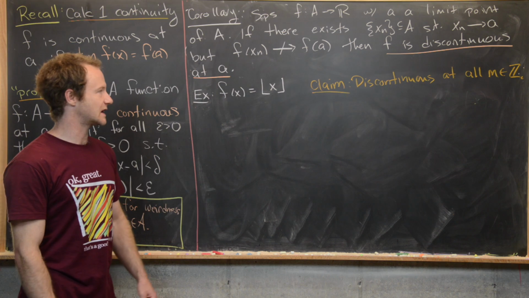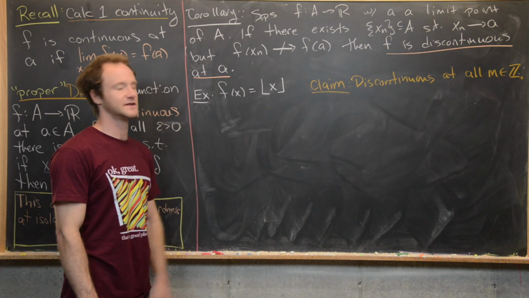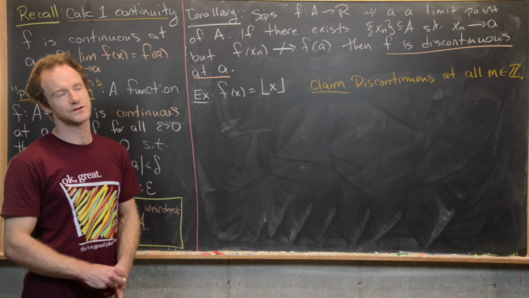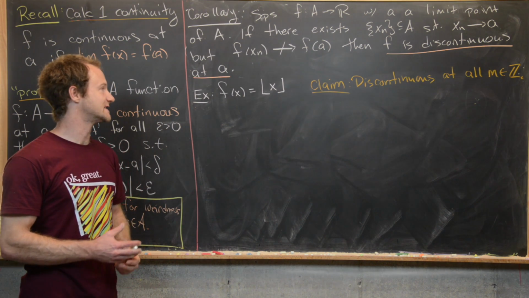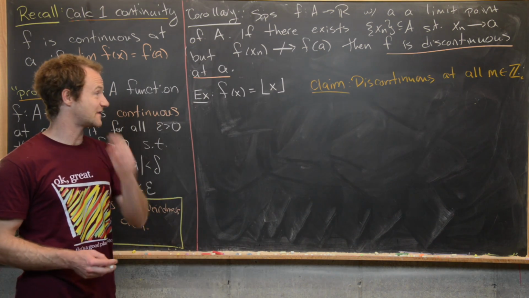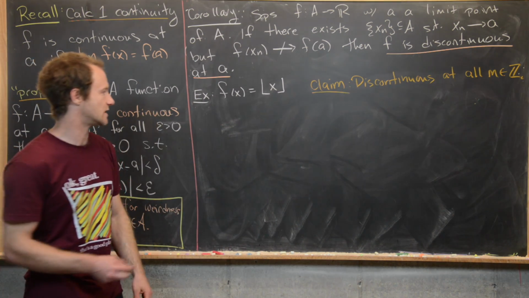So the example that I want to give is the floor function, also known as the greatest integer function. So we've got f of x equals floor x. In other words, this is the greatest integer that is smaller than or equal to x. And our claim is that this thing is discontinuous at all integers.